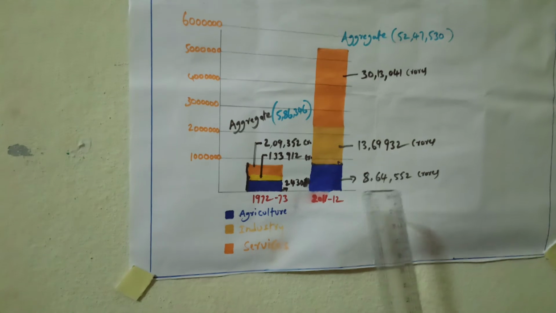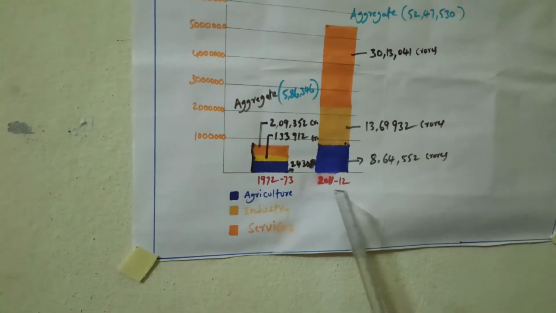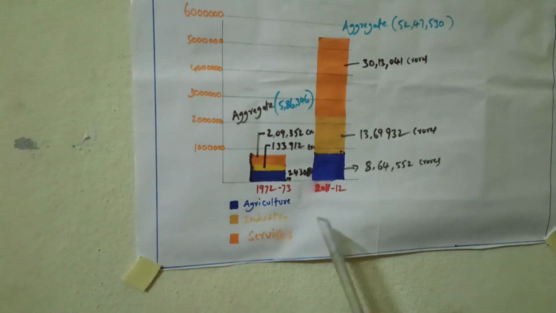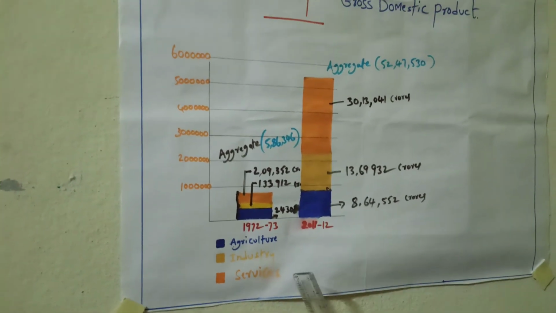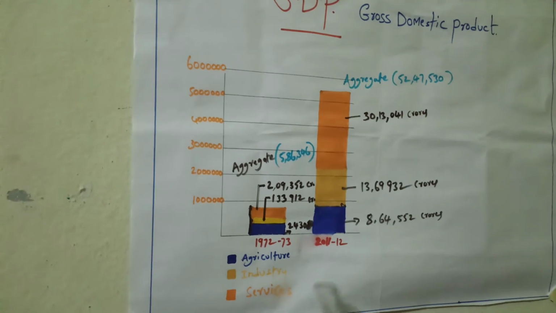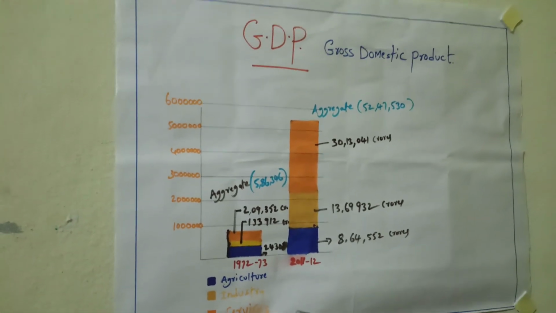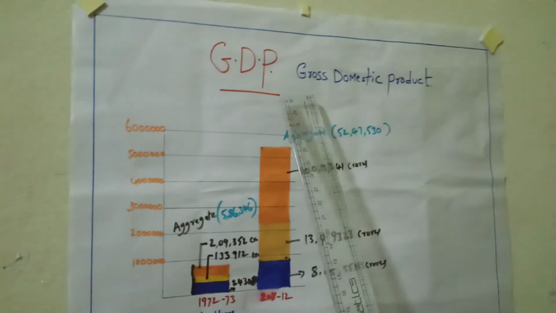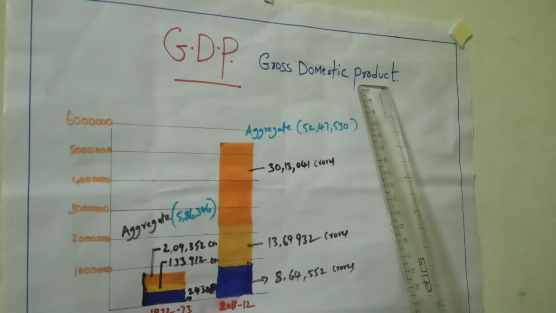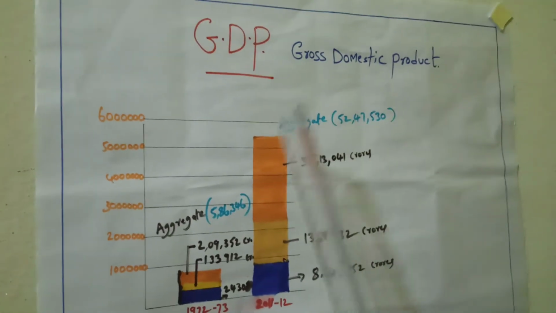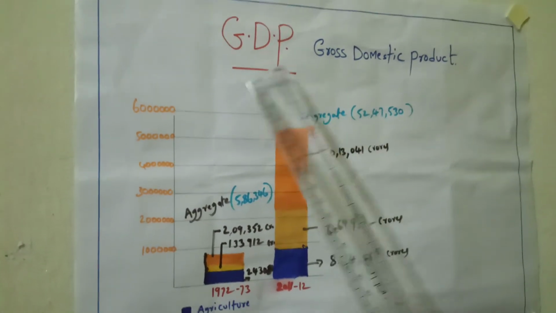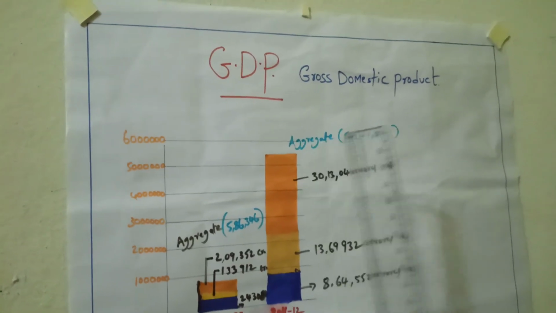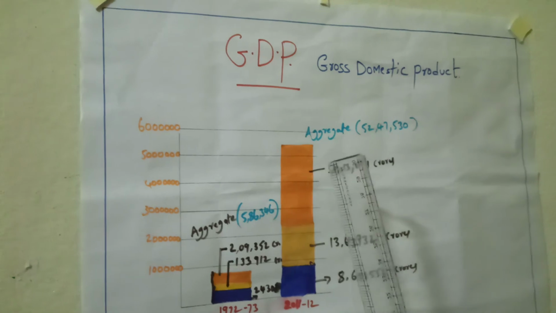So like this, from different sectors, the income and the final values of goods and services, whether they may be agriculture goods or industrial goods, are called GDP. GDP means gross domestic product. It is also called the income of a country. By observing the GDP size, we can say whether a country is rich or poor.